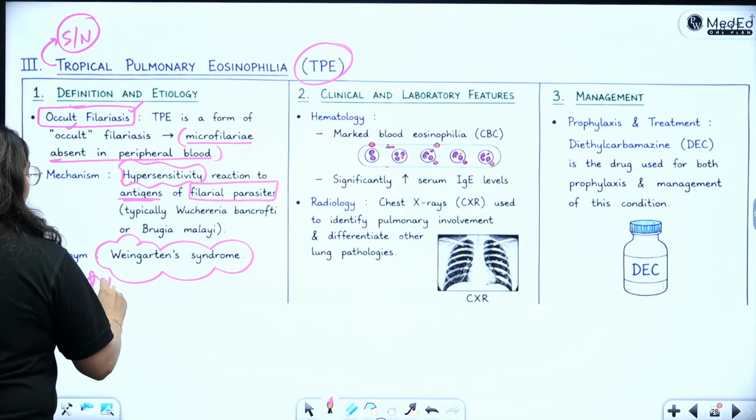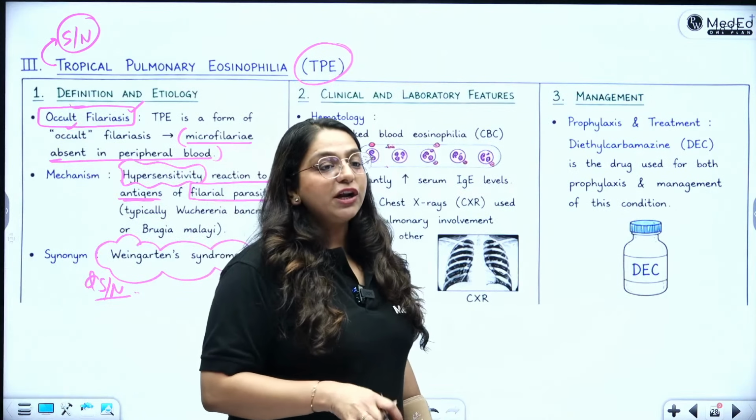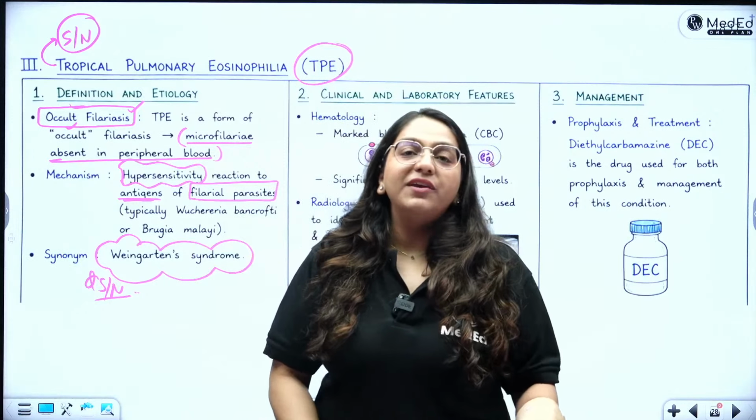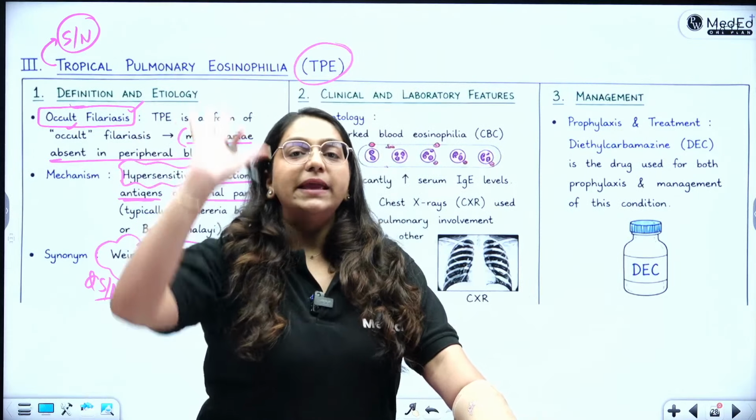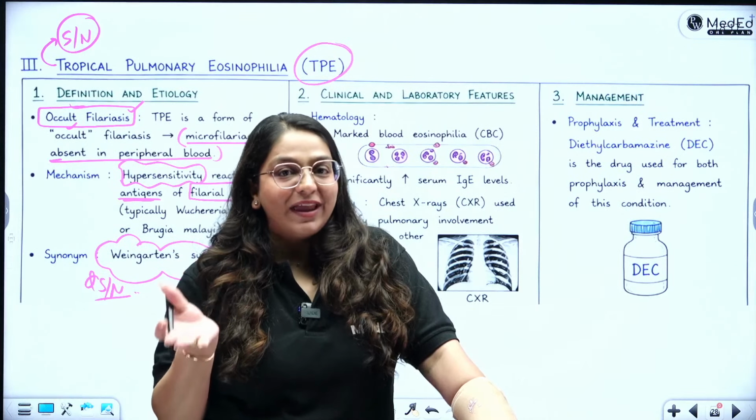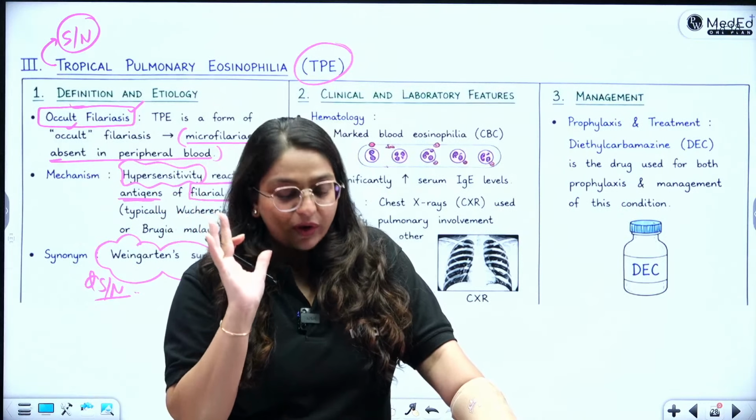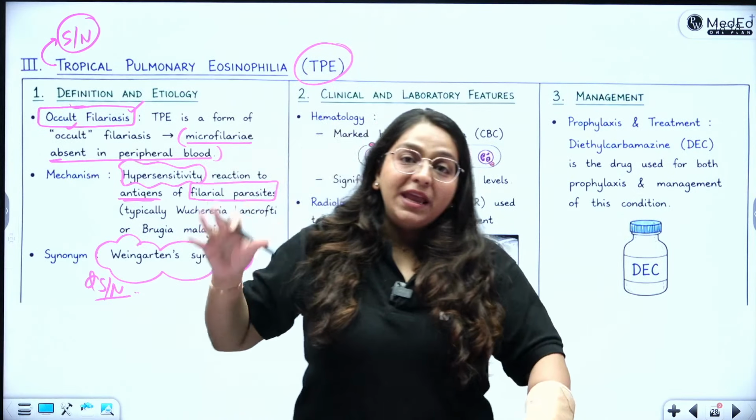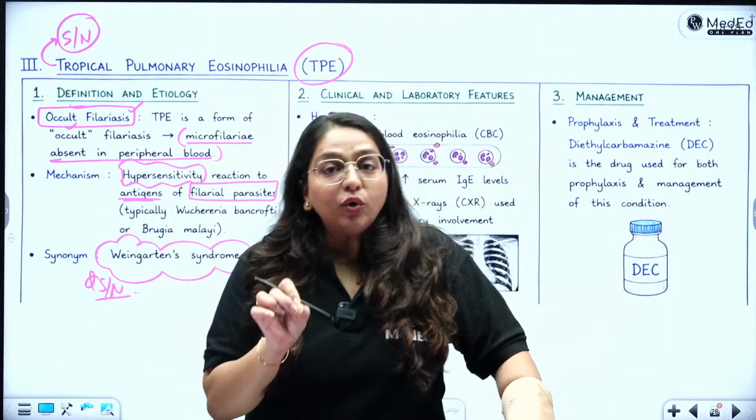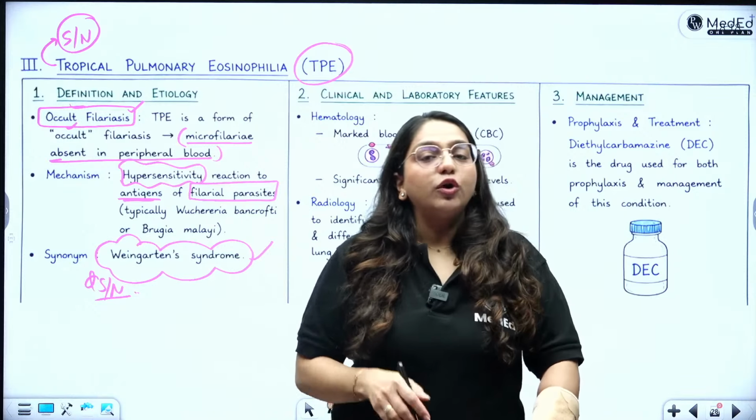Now guys, I have told you that some of the universities, some of the examiners, have gotten into this fancy habit of giving a simple fancy name for a short note. That could be because they are making the question papers with the help of AI, so the AI is picking up the fancy names and giving them in the form of a short note. So instead of giving TPE or occult filariasis, the short note can also simply say: write a short note on Weingarten syndrome.